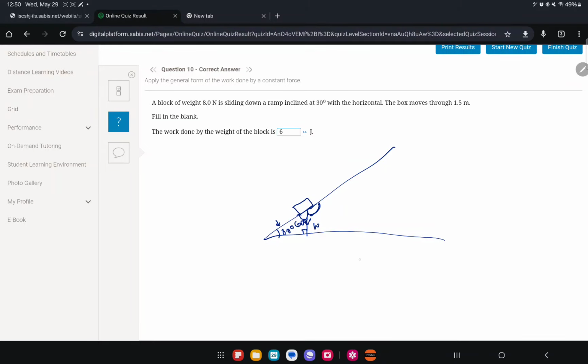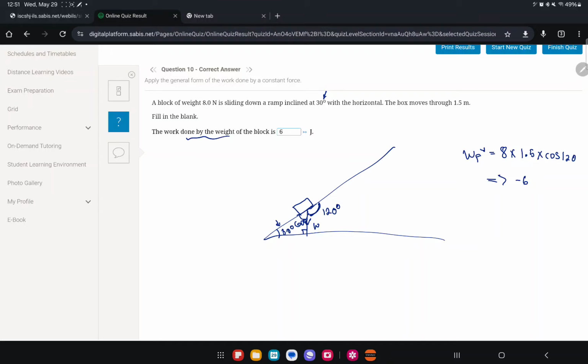Then now it's basic geometry. If you have any line, here's 60. How would you find the other angle on the line? It's going to be 120, because you know the angles on a line add up to 180. They're supplementary, they form a linear pair. So if this is 60 here, this here will be 120. So my angle is not 30, my angle is 120. So the work of the force is the force, which is 8, times the distance 1.5 times cosine 120. And you're going to get -6.